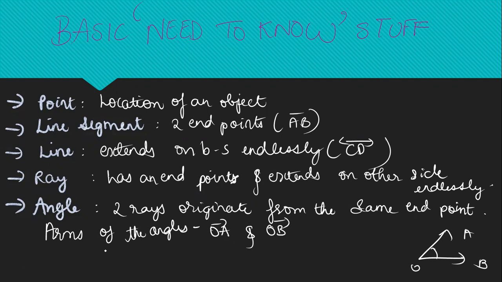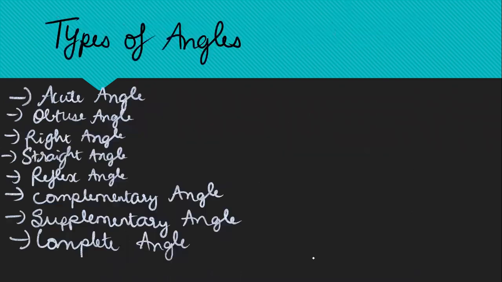These two rays have a common vertex. So here the vertex is point O. Clear? So you understood what is an angle. Two rays originate from the same endpoint, and the arms of the angle in this case are OA and OB, plus the vertex is point O. Okay, so I hope it was clear.